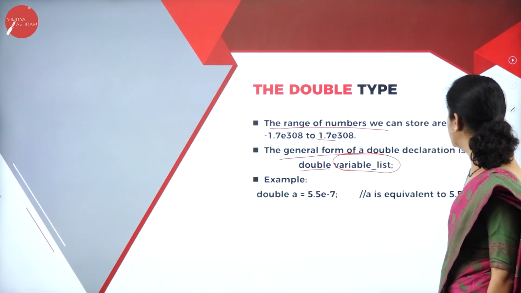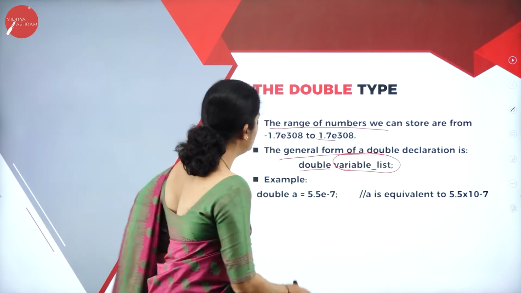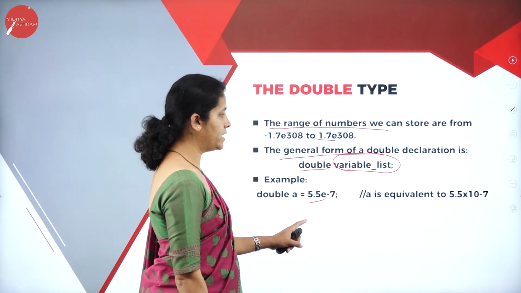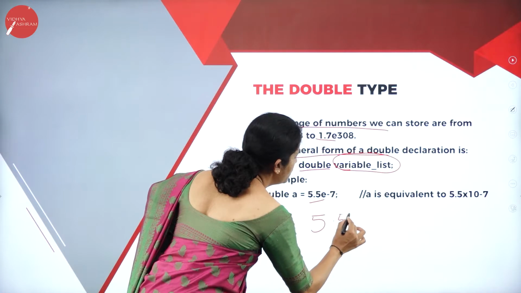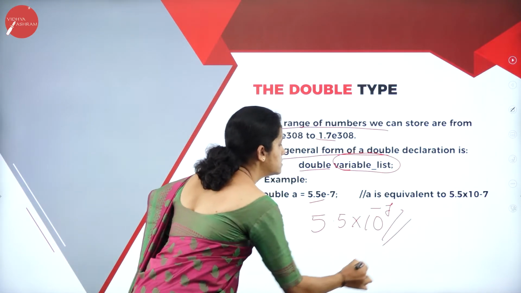Then consider the example here, that is double A equal to 5.5 E minus 7. So I can write 5.5 into 10 raised to the power minus 7.